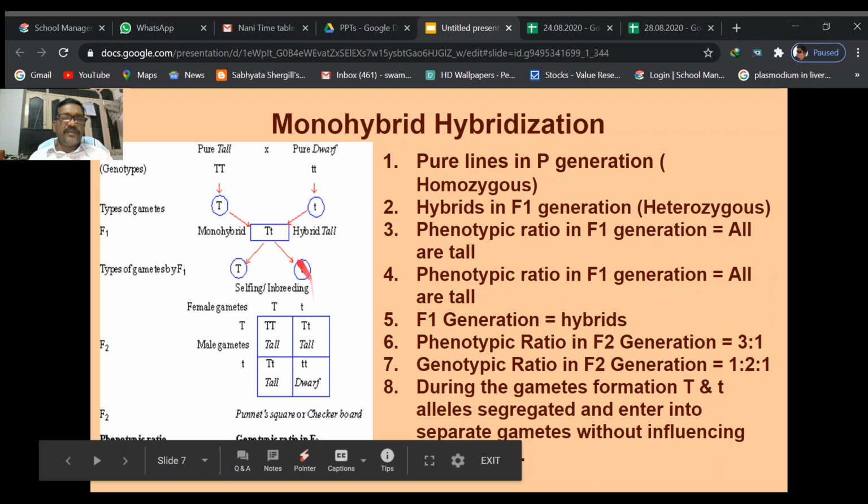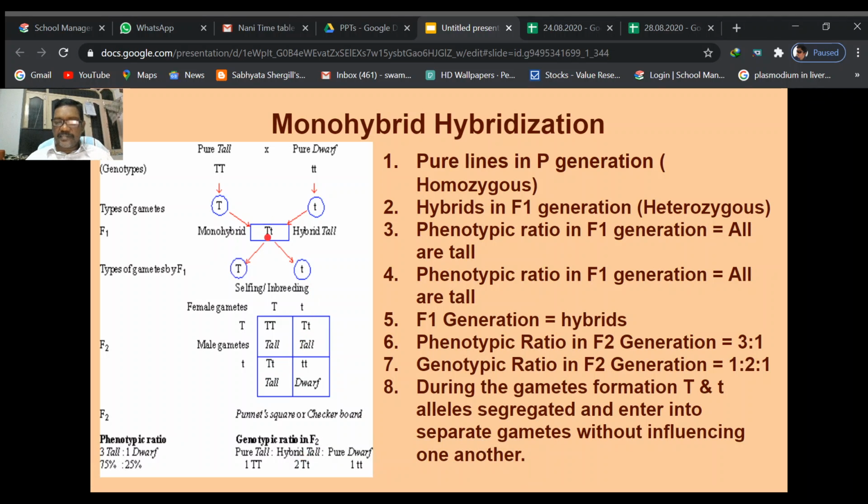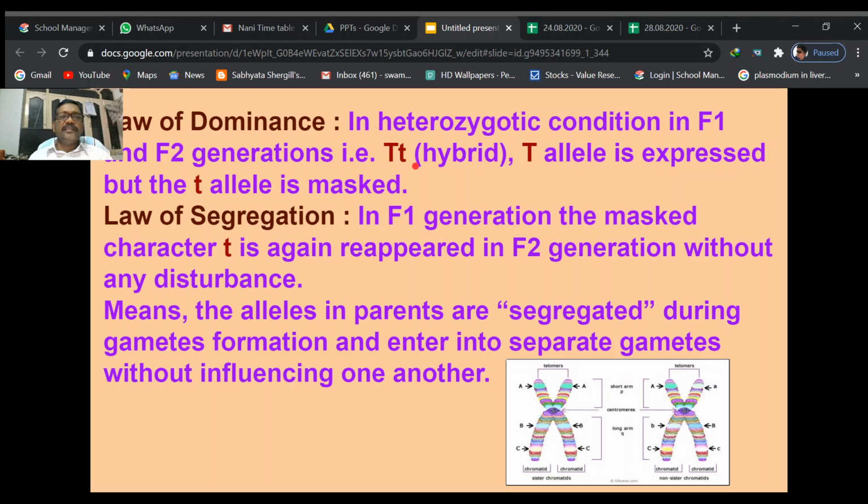In this heterozygous condition, only the dominant character is expressed. Whether in the F1 generation or in the F2 generation, in capital T and small t, or capital Y and small y, the capital T allele is expressed, so it is tall, but the small t allele is masked, it is not expressed. So that is the law of dominance.